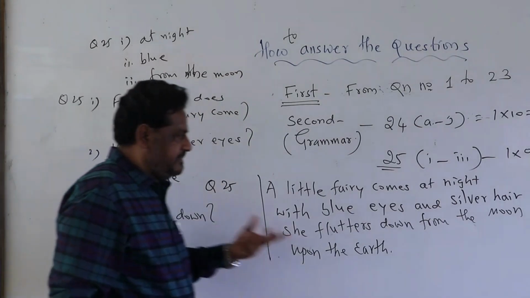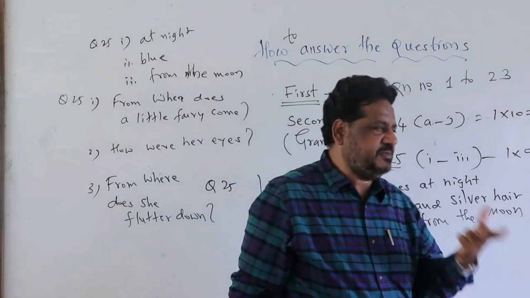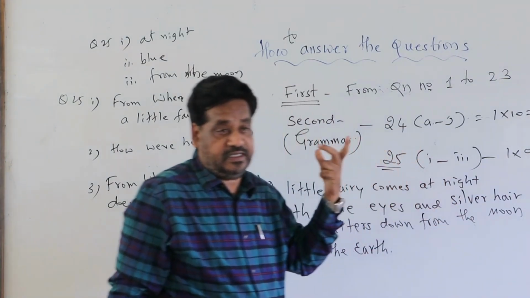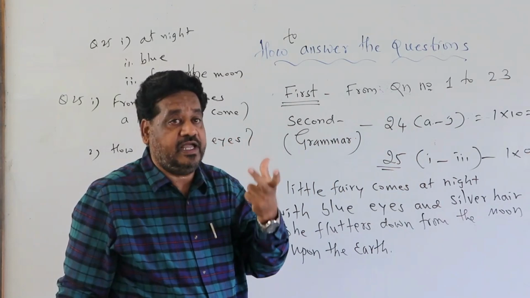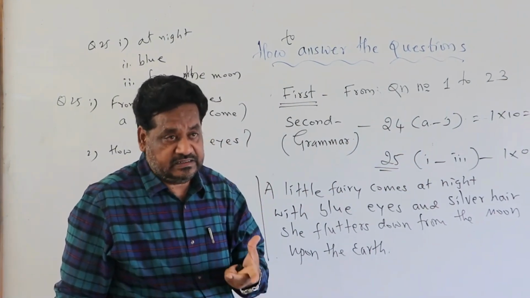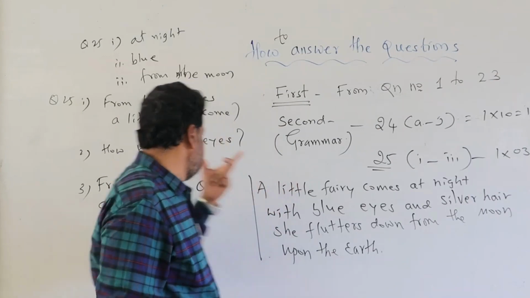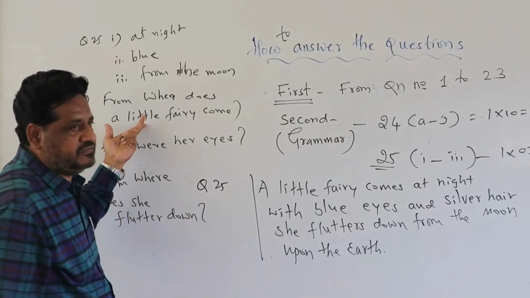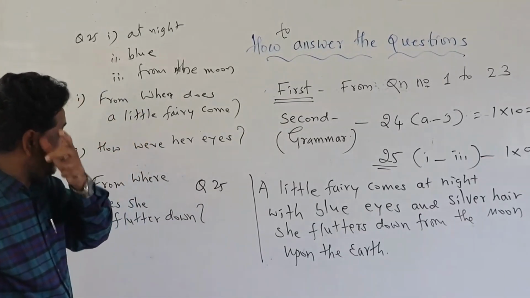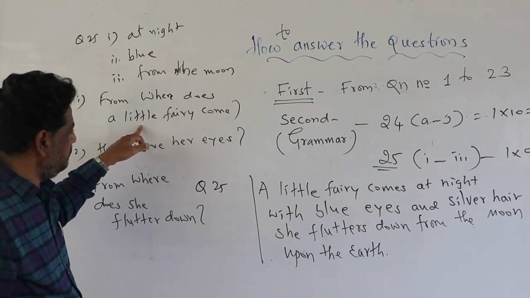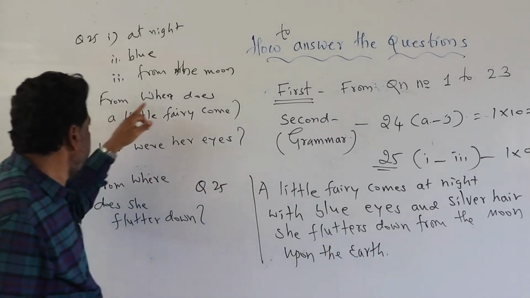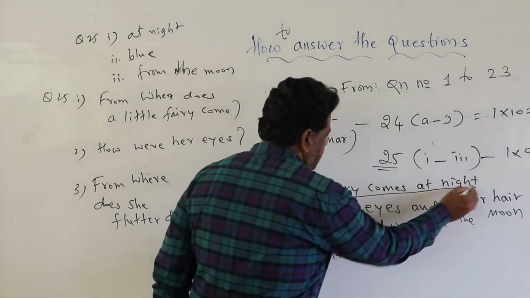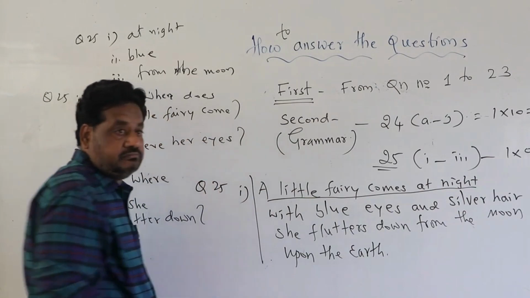That's the short answer. Okay? Sometimes, especially for students from rural areas, it's very difficult to answer the question because they are unable to understand what is why, where, when, whose, from where does. At that time, read the question. From where does a little fairy come? Yes, sir, it's very difficult to find the answer. Then try to find the words in the poem. A little fairy, yes, a little fairy is here. You write this much: a little fairy comes at night. That is answer one.